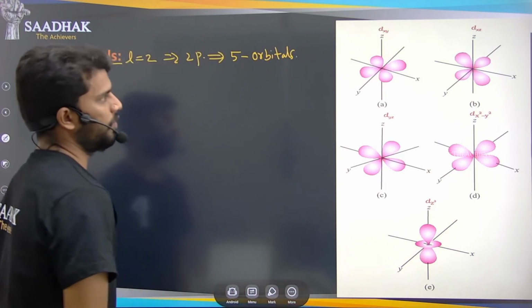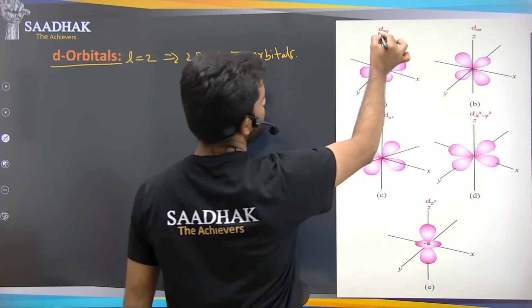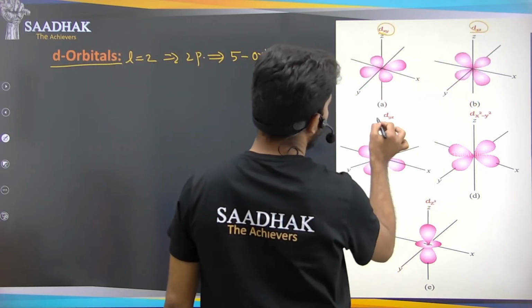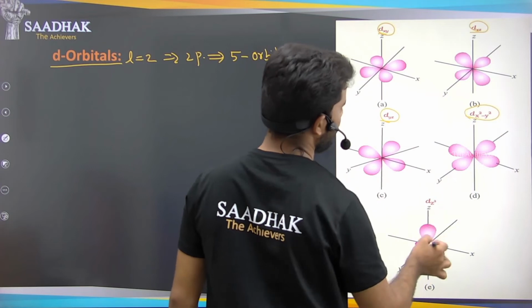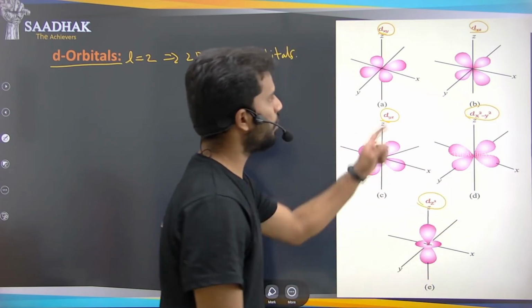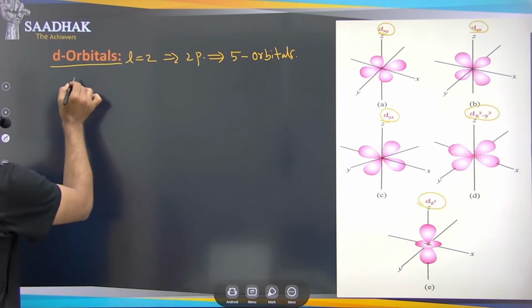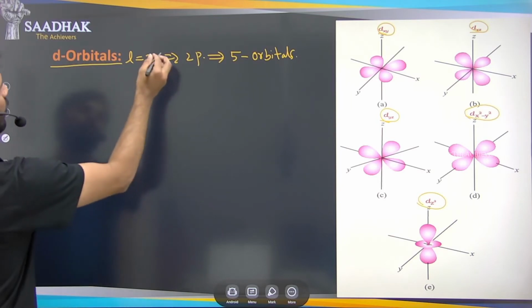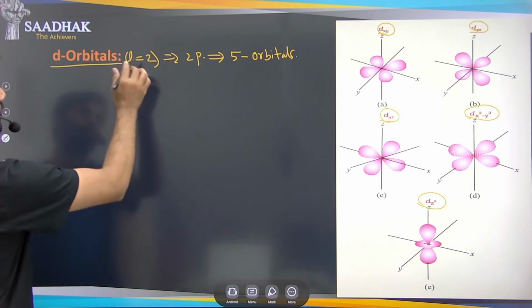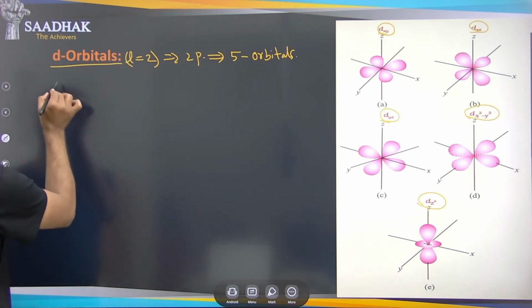What are those 5 orbitals? If you can see in this figure, here see dxy, dxz, dyz, dx square minus y square and dz square. So these are the 5 orbitals of the d orbitals, with l equals to 2. l is the azimuthal quantum number, 2.